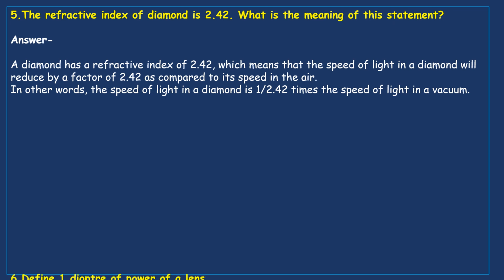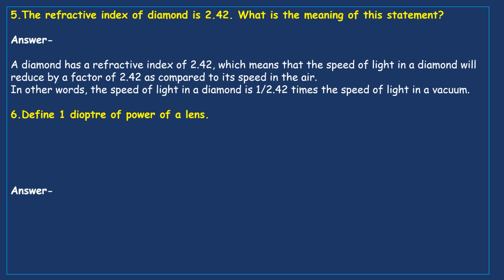Okay. Now, next question. Define one diopter of power of a lens. See, my dear students, we already discussed that power of a lens is measured in terms of diopters. Now, how can you define one diopter here?